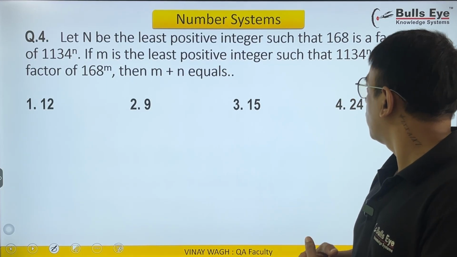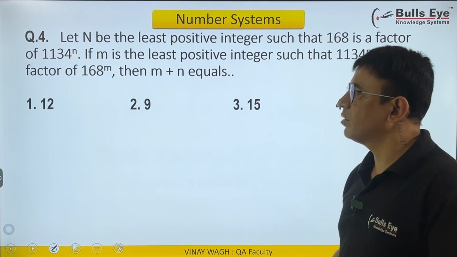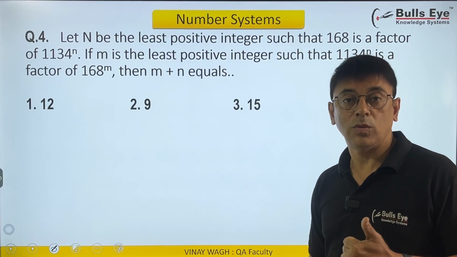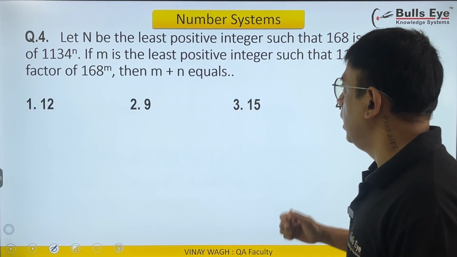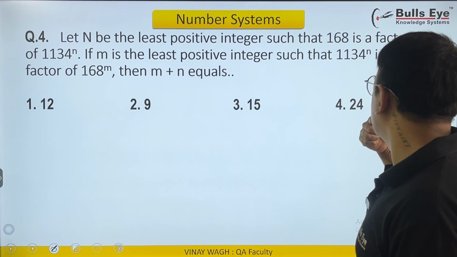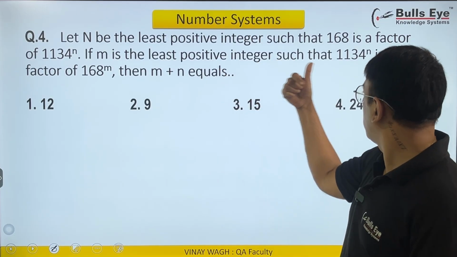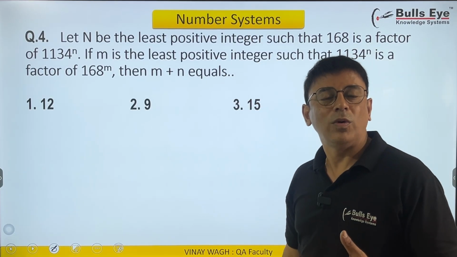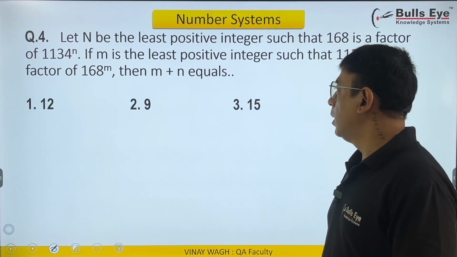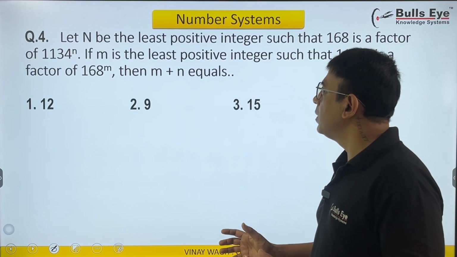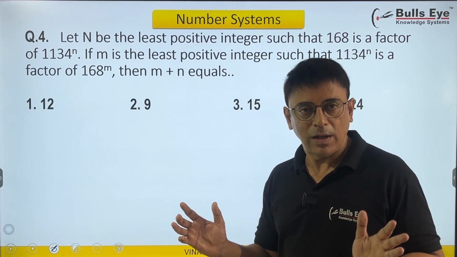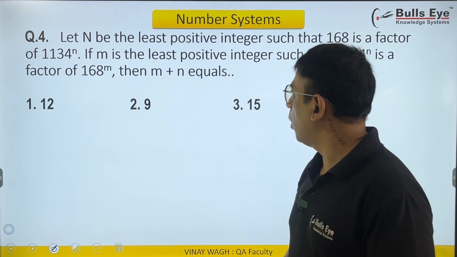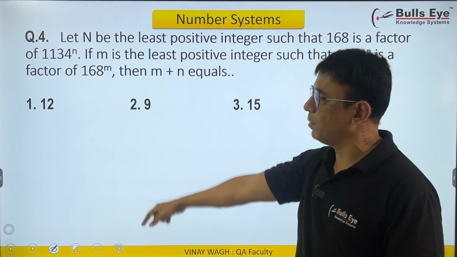Let n be the least positive integer such that 168 is a factor of this big number 1134 raised to n. If m is the least positive integer such that 1134, the same number brought in here, is a factor of 168 raised to m, then what is the sum of the possible combinations that we can have of m and n, with the condition that n is minimum?